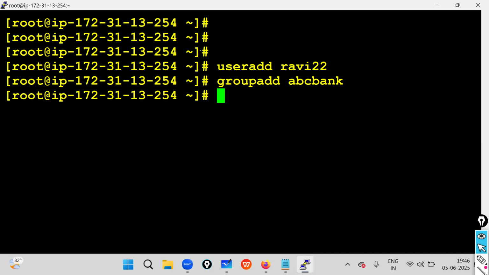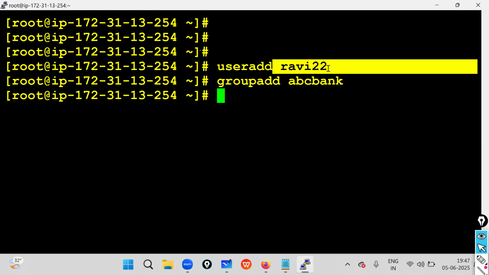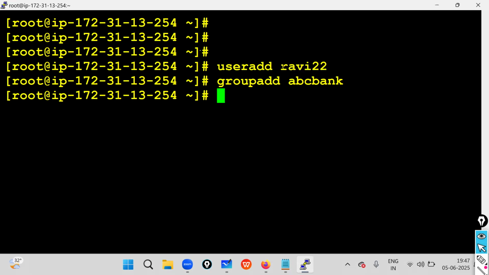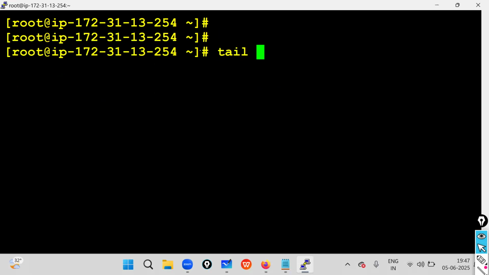Now Linux will be updating the group information into the group file only. How do you check it? Observe carefully, boss. The Ravi user will also be getting a group name and a group ID. And ABC Bank is also getting a group ID, which will be stored inside the group file only. Sir, how to check? tail -file /etc/passwd, press enter.